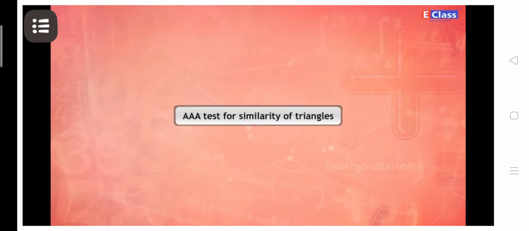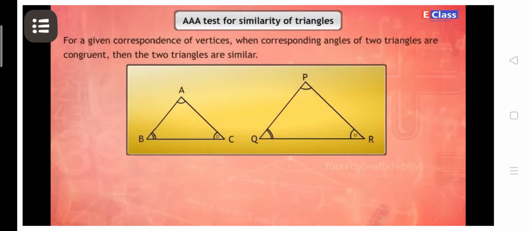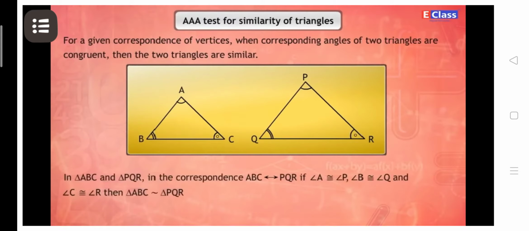AAA test for similarity of triangles. For a given correspondence of vertices, when corresponding angles of two triangles are congruent, then the two triangles are similar. In triangle ABC and triangle PQR, in the correspondence ABC corresponds to PQR, if angle A is congruent to angle P, angle B is congruent to angle Q, and angle C is congruent to angle R, then triangle ABC is similar to triangle PQR.